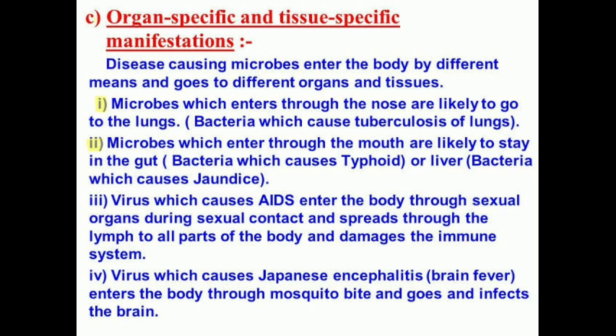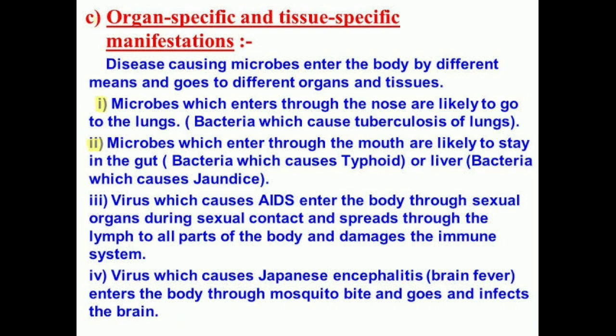For example, if the lungs are the target of the microbes, then the symptoms will be related to the lungs. That is, it will affect our breathing, or it will cause cough, breathlessness, etc. And if the liver is targeted, there will be jaundice.